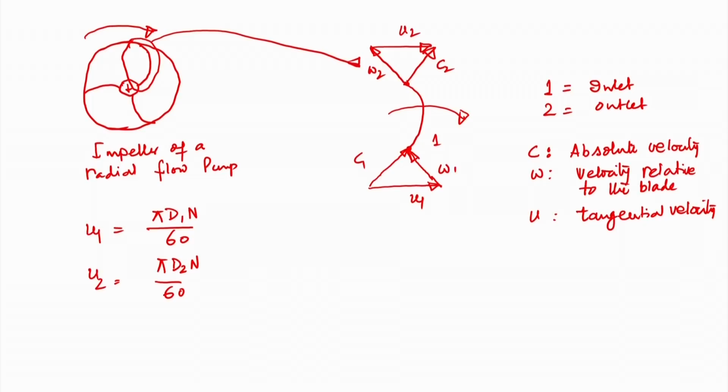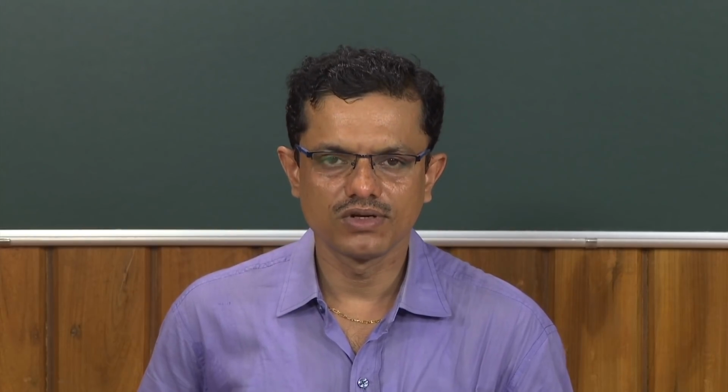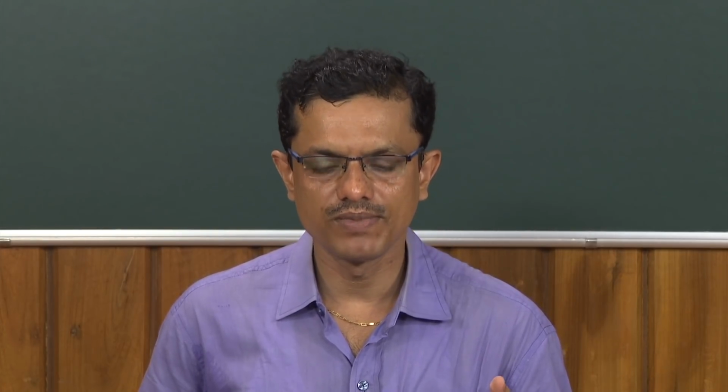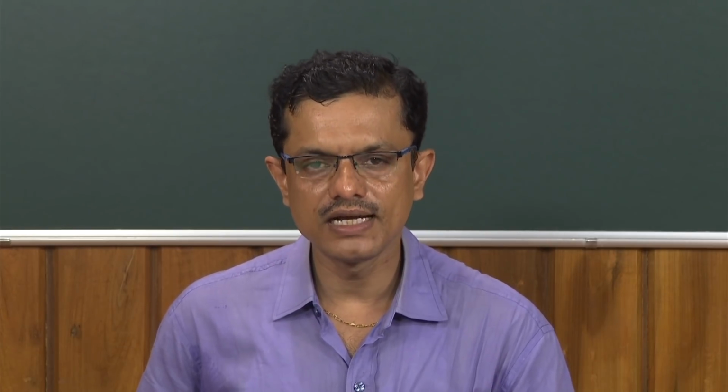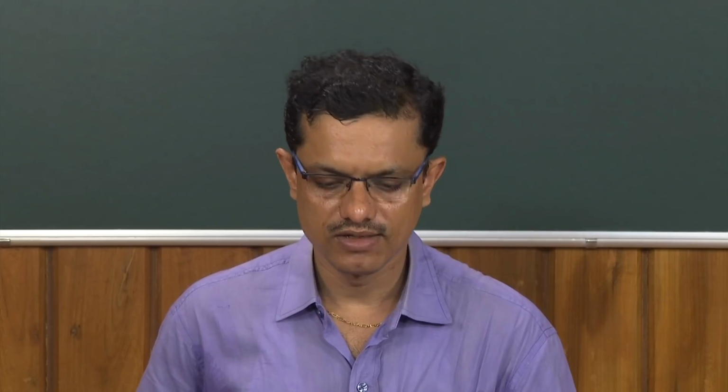Now, there are many other issues. The velocity component C1 makes an angle alpha 1 with the tangential velocity; this is beta 1, this is beta 2 and this is alpha 2. These are the different nomenclatures of angles at the inlet and outlet, which we will discuss later. Before I go on to discuss the Euler equation for pumps and turbines, this is a preliminary idea about the velocity angles at the inlet and outlet of a pump.